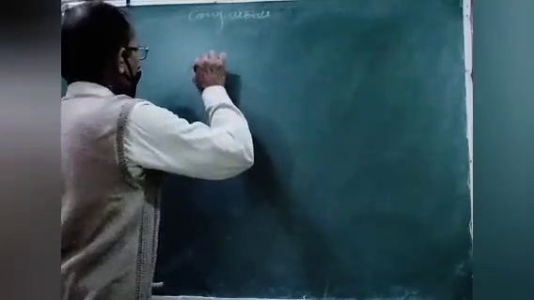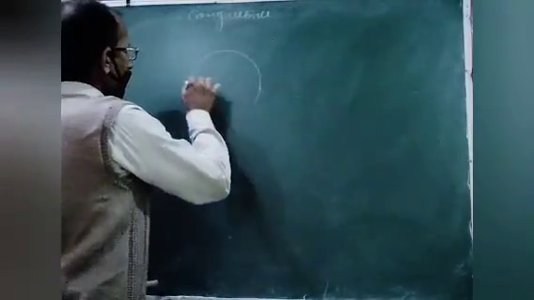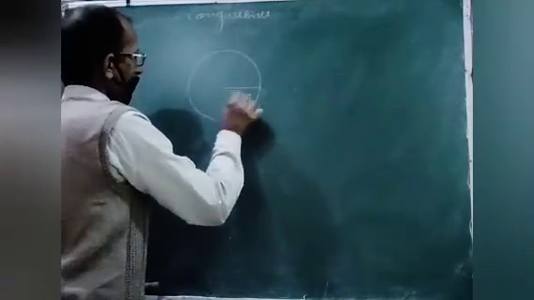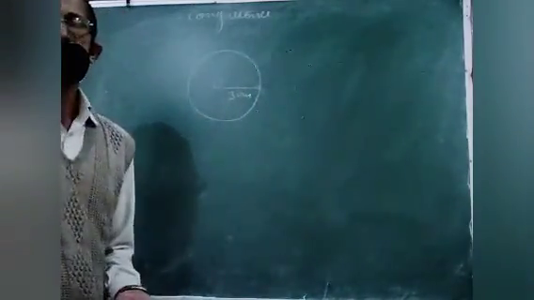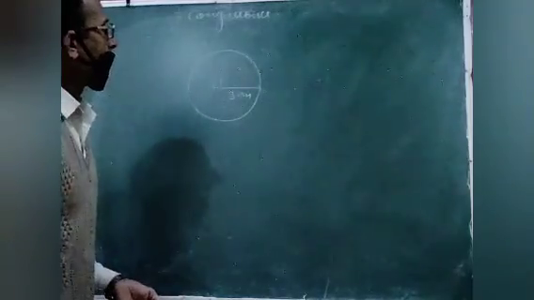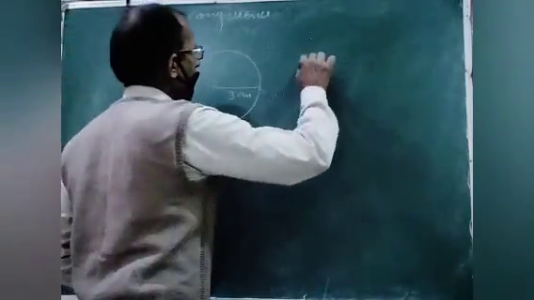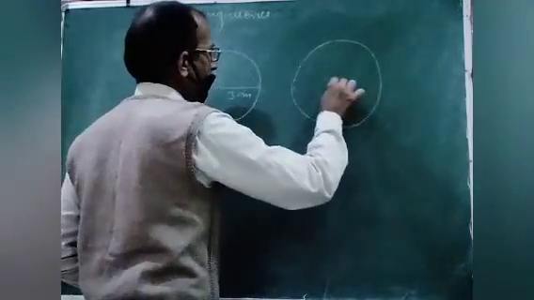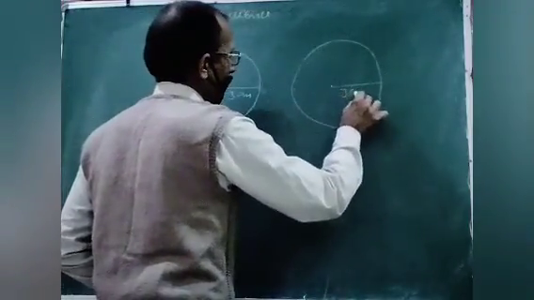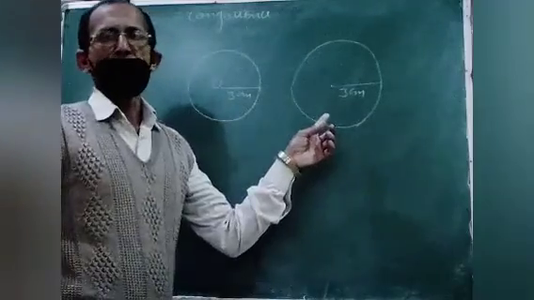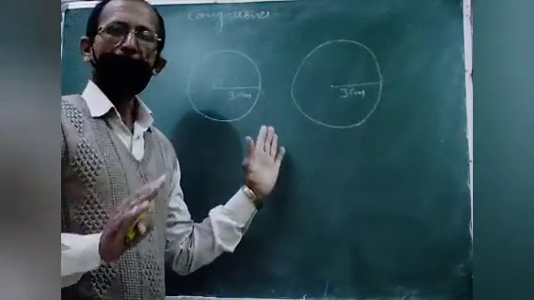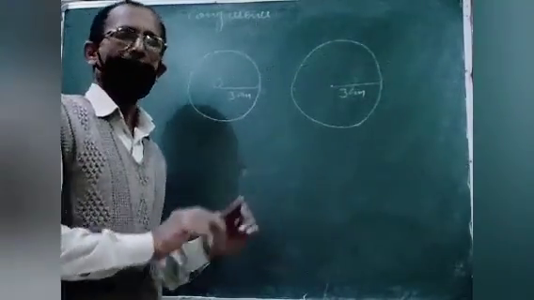See, this is a circle whose radius is 3 centimeter. O is the center. If I draw another circle with the same radius, 3 centimeter, then both the figures are equal in shape and in size.